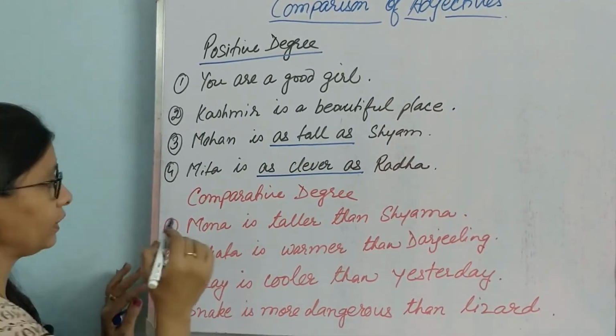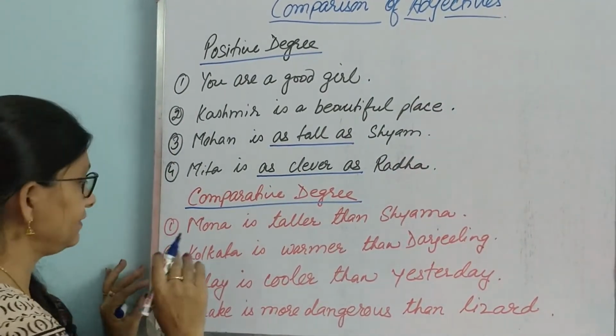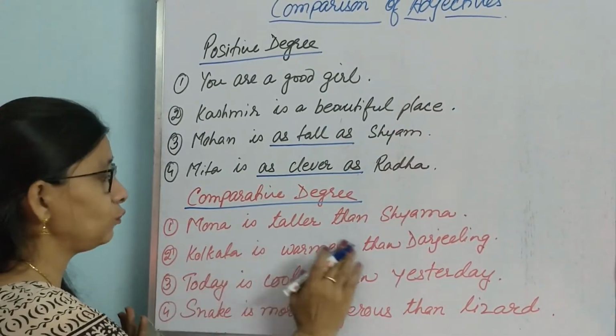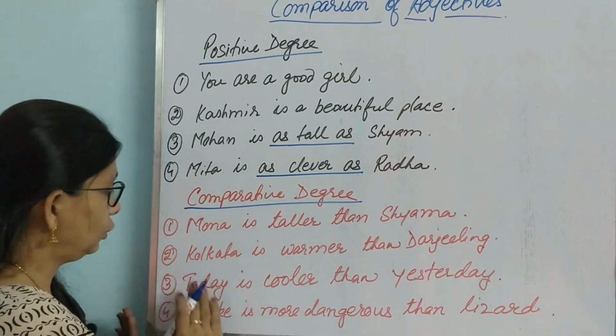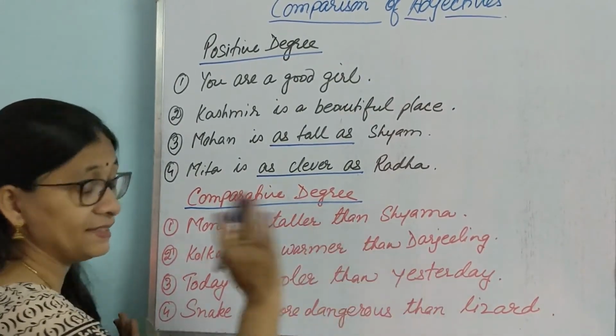Then let's talk about comparative degree. Let us see the sentences. Mona is taller than Shyama. Kolkata is warmer than Darjeeling. Today is cooler than yesterday. Snake is more dangerous than lizard.